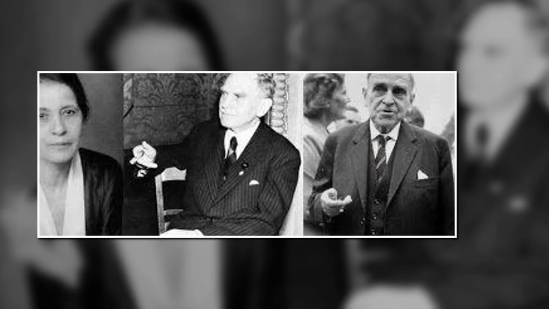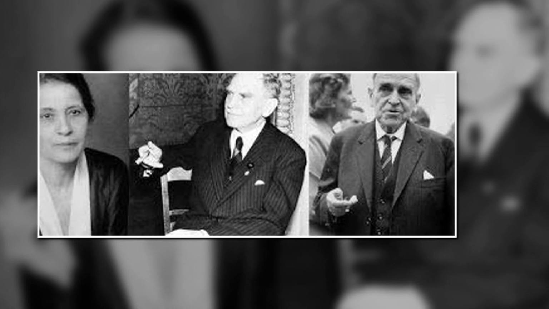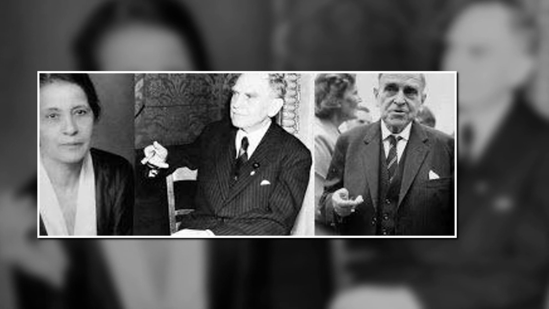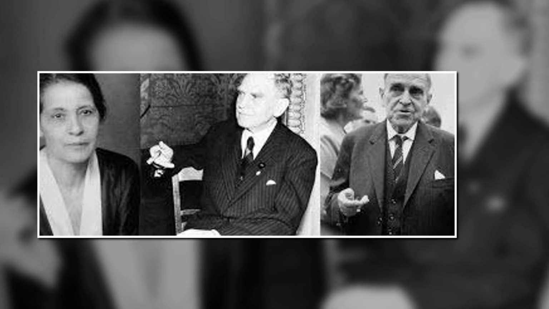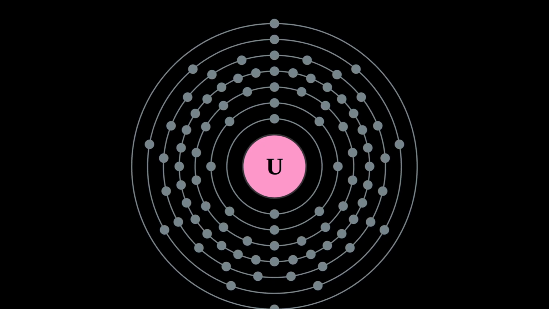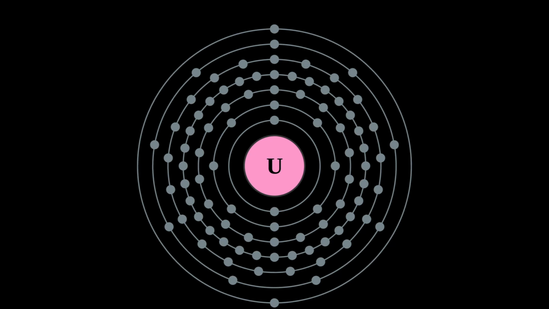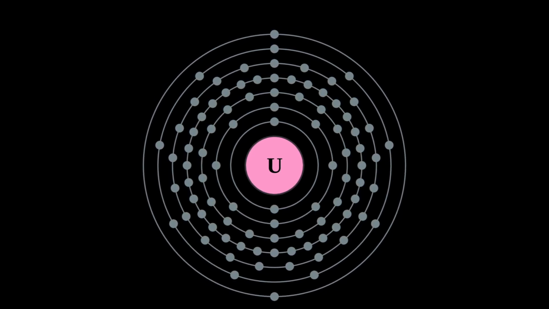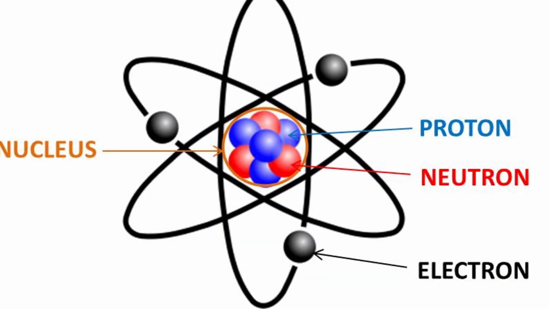Fast forward to the year 1938. A German scientist, Otto Hahn, along with Lise Meitner and Fritz Strassmann, discovered a nuclear fission reaction. They discovered that an unstable radioactive atom like uranium, if bombarded by a neutron, splits into 2 smaller atoms, thereby releasing a huge amount of energy in the process. This discovery paved the way for humanity to utilize nuclear energy for its technological needs.